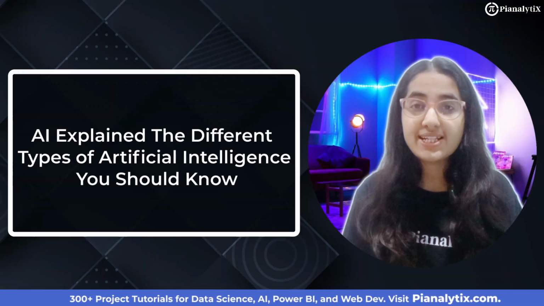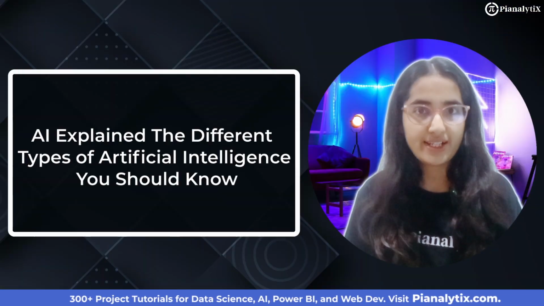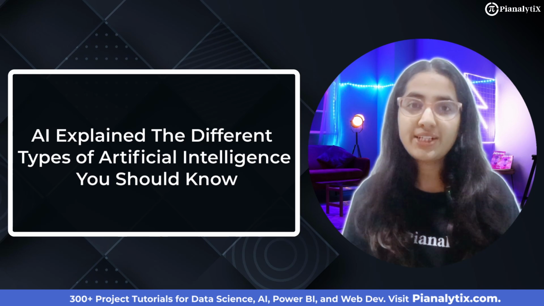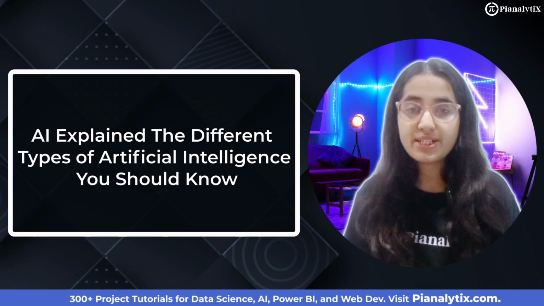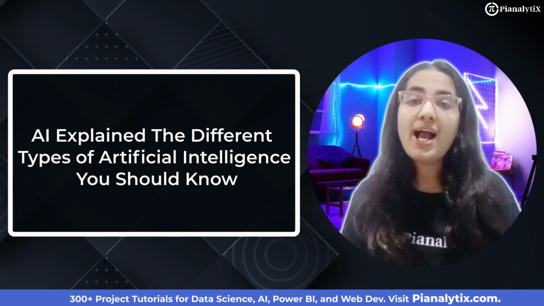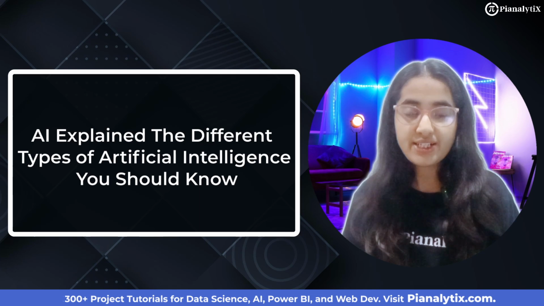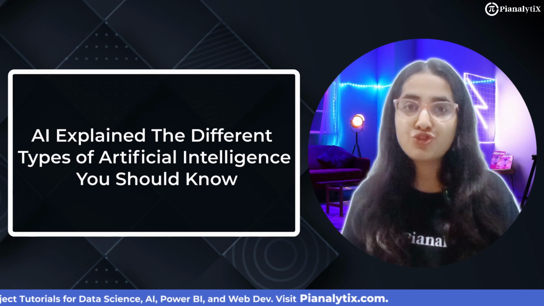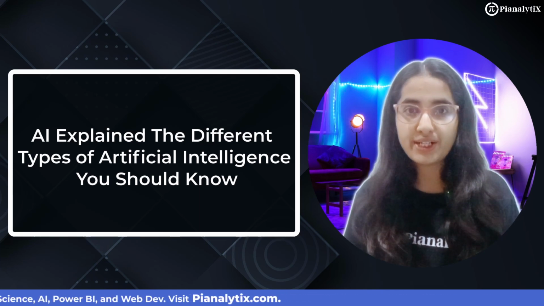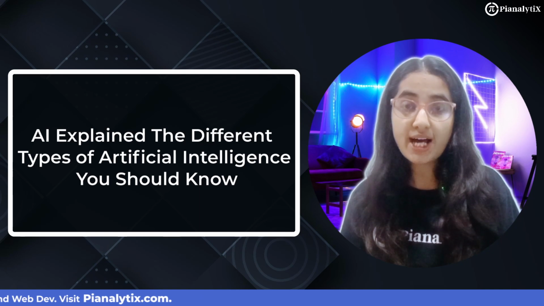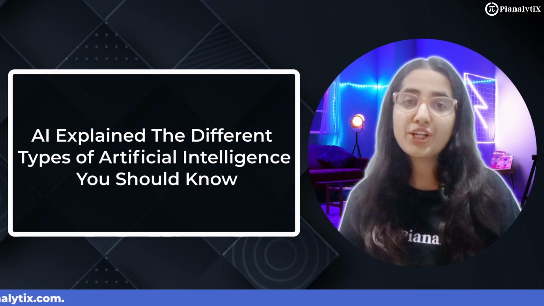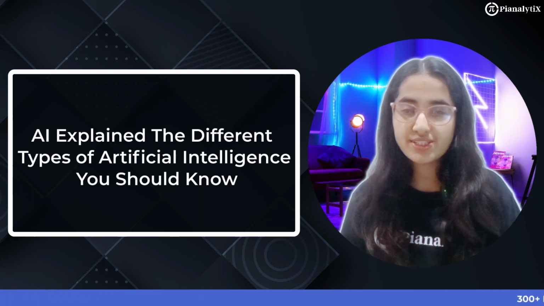So, to recap, AI is categorized by functionality and capability. Based on functionality, we have reactive machines, limited memory AI, theory of mind, and self-aware AI, each with increasing complexity and adaptability. By capability, AI is divided into narrow AI, general AI, and artificial superintelligence, progressing from single task specialization to the potential for superhuman intelligence.